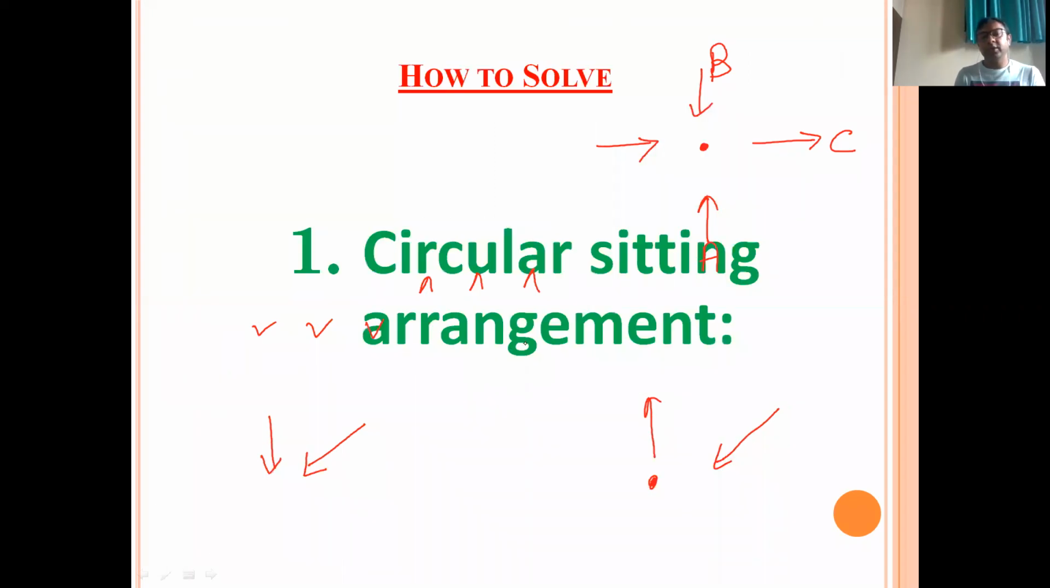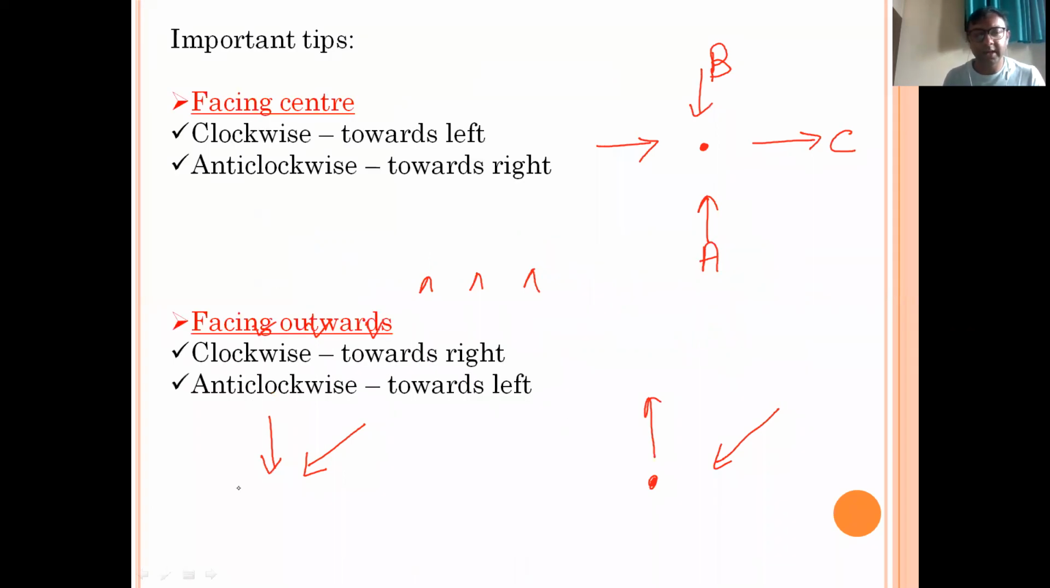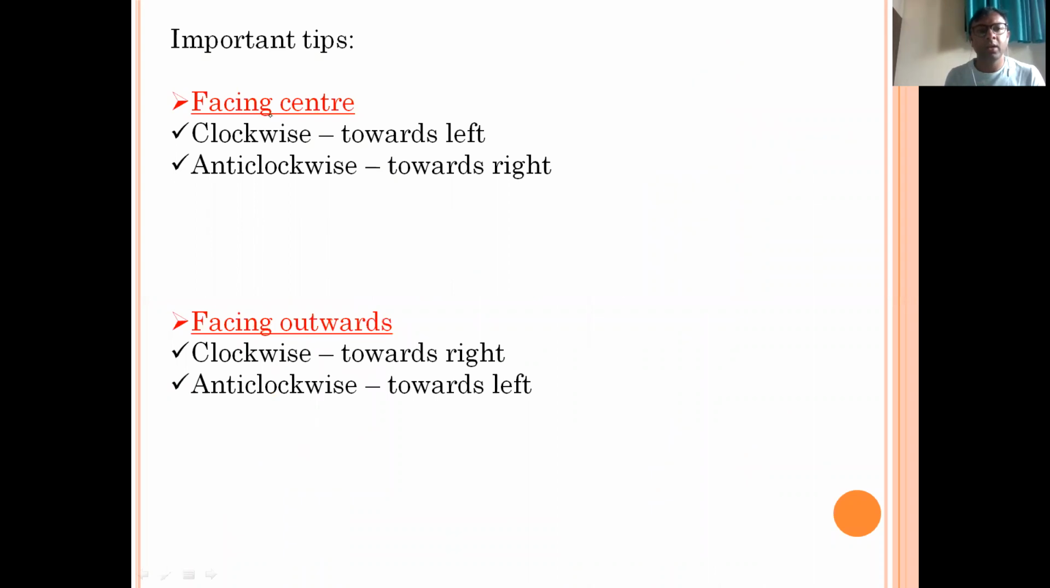How to solve circular sitting arrangement? A few points are very necessary to know to solve sitting arrangement questions in a fast and accurate way. So here are the details. Facing center. Facing center means this is a circle and this is the center of the circle, and the students are sitting facing the center.